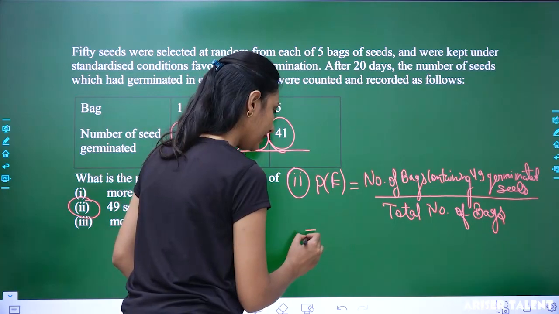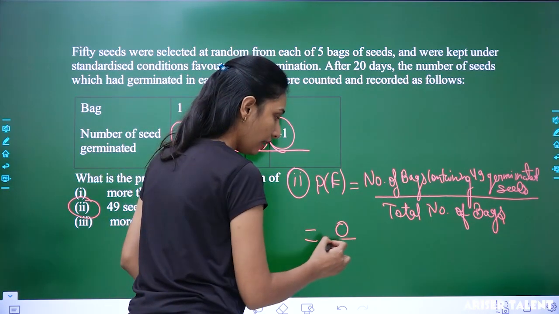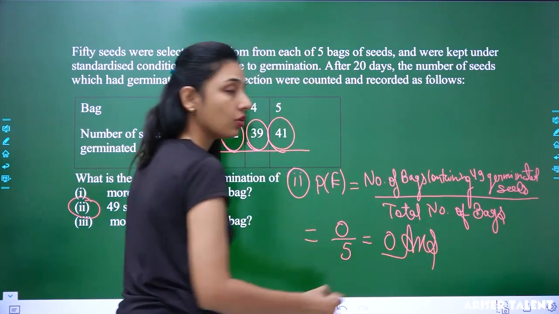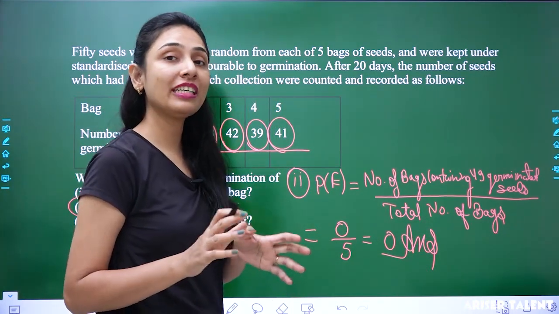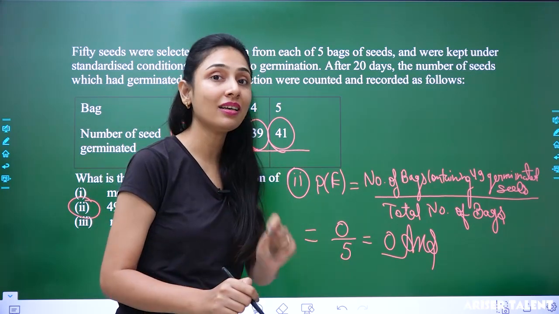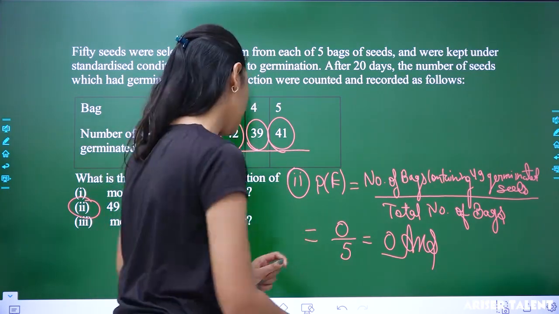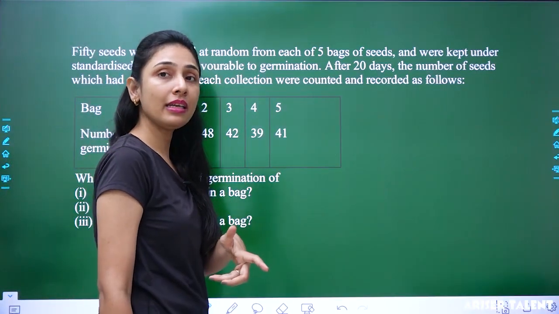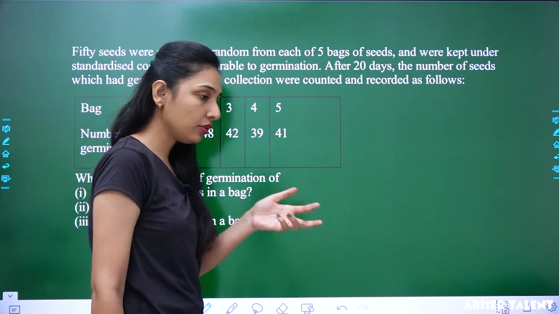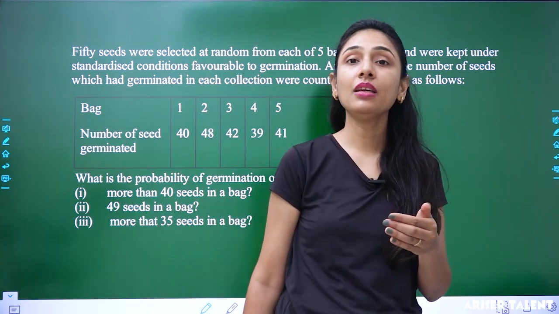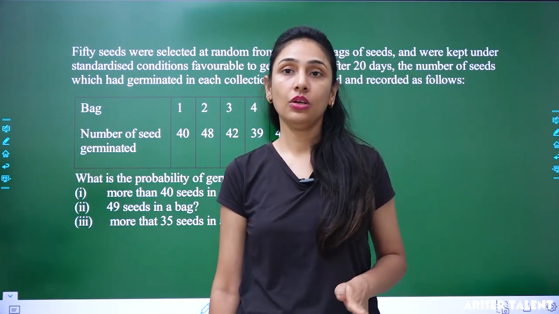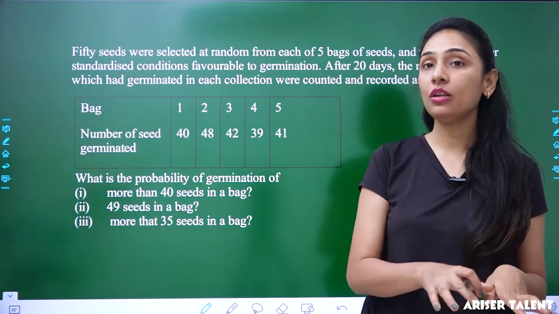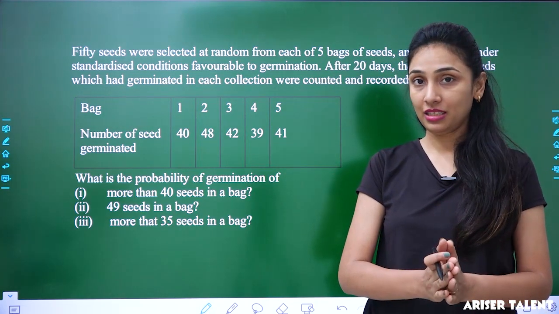Okay, then you'll be getting it like that is 0 and that is 5. So you'll be getting 0. Then your answer will be 0. So one thing we have observed here, that our probability can be 0 also. So this is somehow the minimum value of probability, because no value you can get can be less than 0. So 0, obviously for sure, is the minimum value for any probability, right?